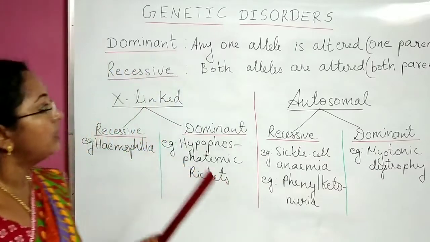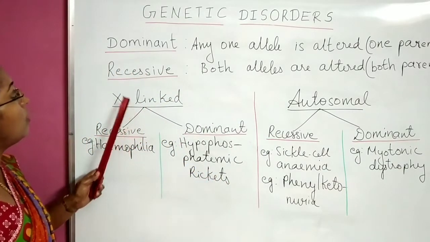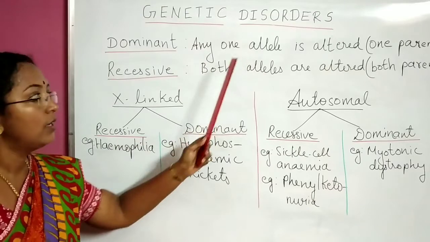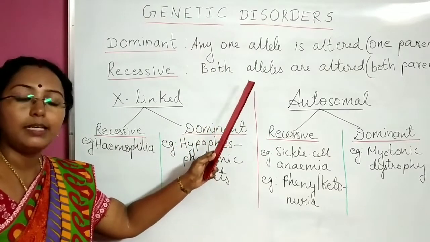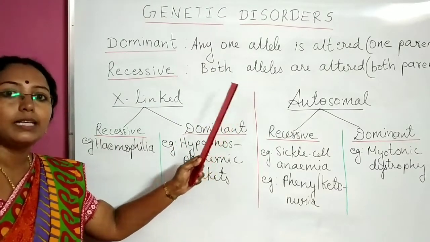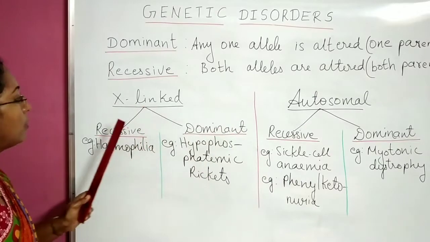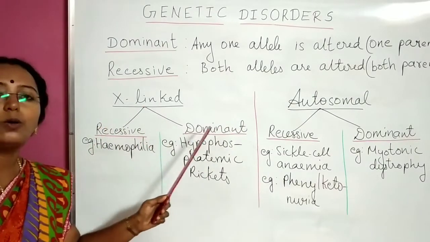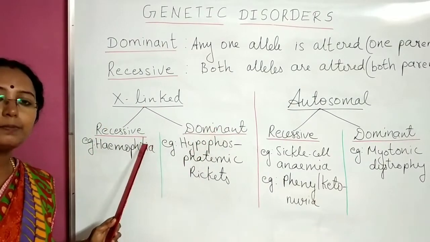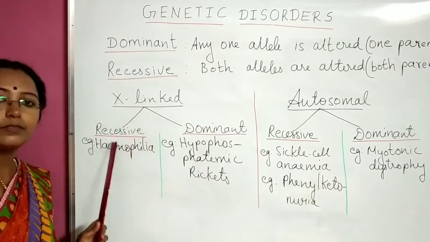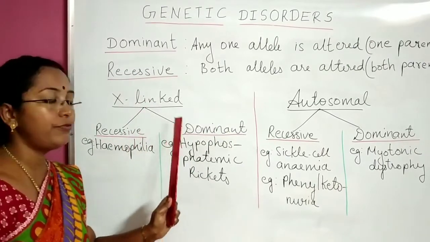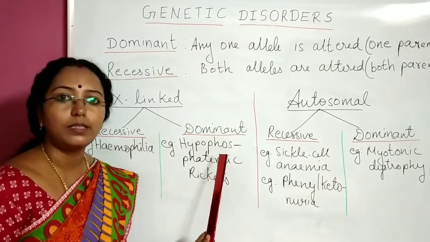And depending upon whether these X-linked disorders are caused due to one allele or both alleles, we can categorize them as X-linked recessive or dominant. If both alleles are affected, X-linked recessive. If only one allele is affected, X-linked dominant.